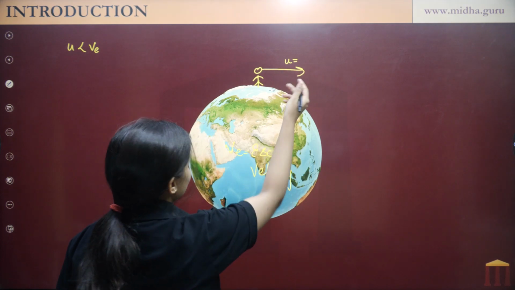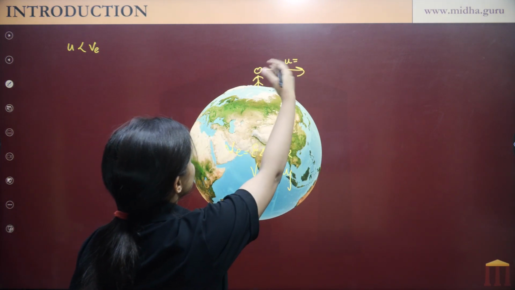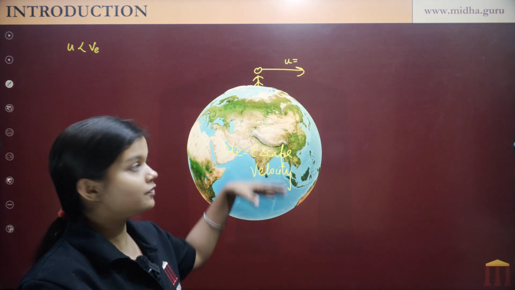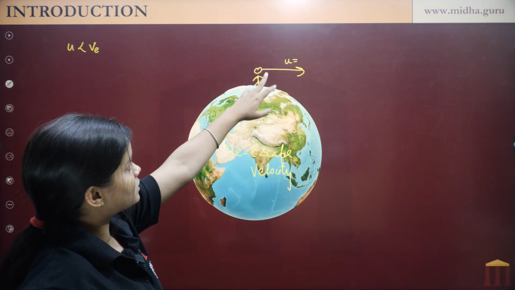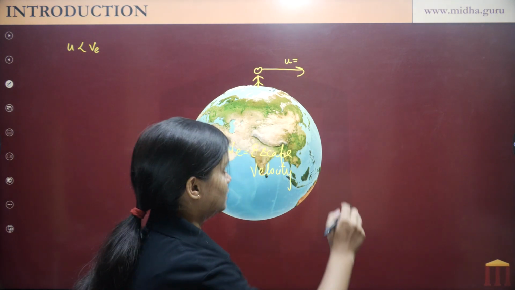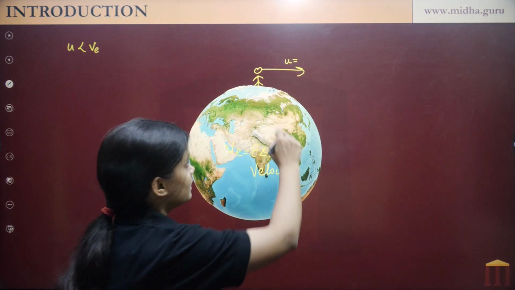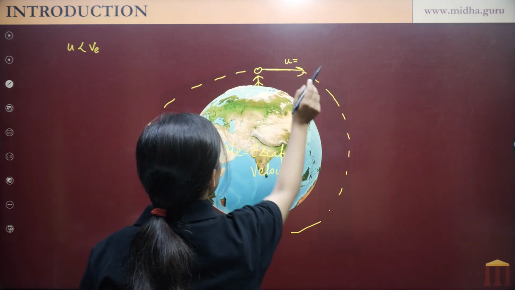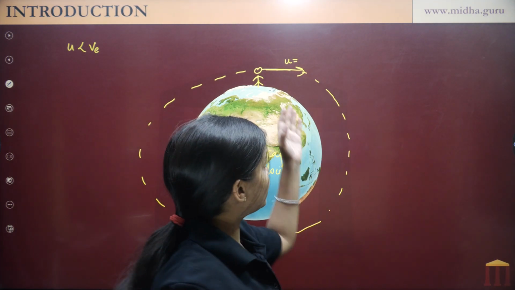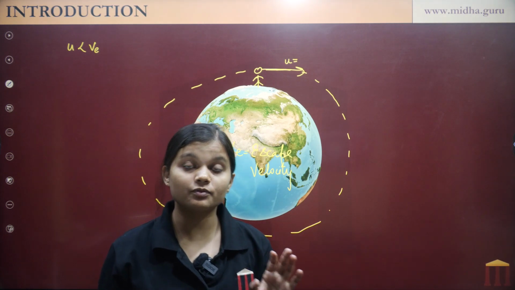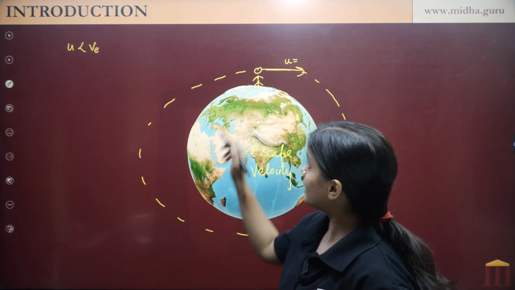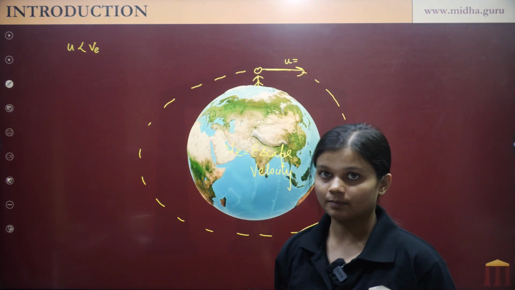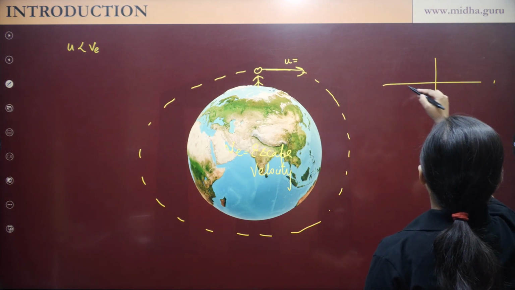So I throw a ball or an object or a stone, anything, with speed u which is less than escape velocity. So how does it travel? What is the path of this object when it travels with velocity u which is less than escape velocity? It leaves the Earth's surface, but its path will be elliptical. Whenever I throw any object with speed u which is less than escape velocity, but it leaves the Earth's surface, then the path followed by that object is elliptical, right? How does an elliptical path look?